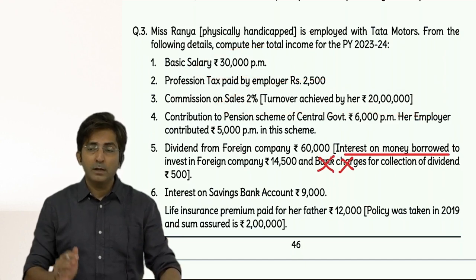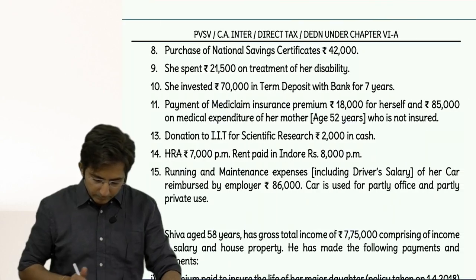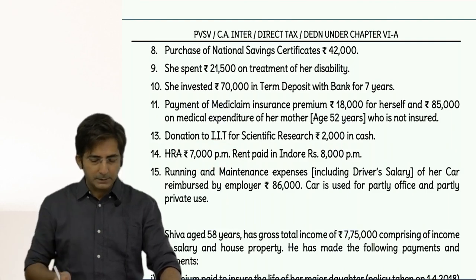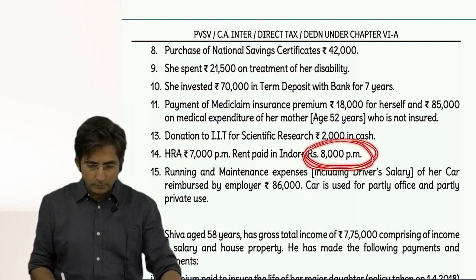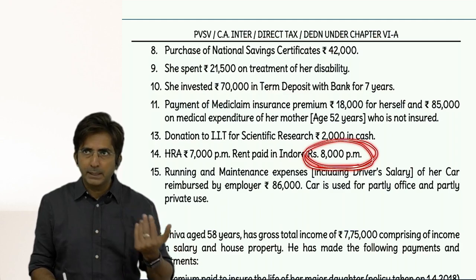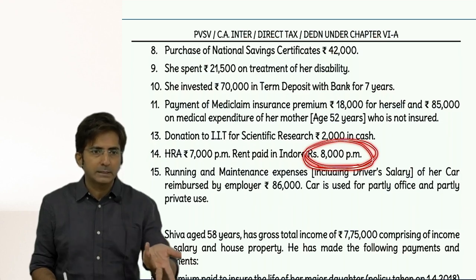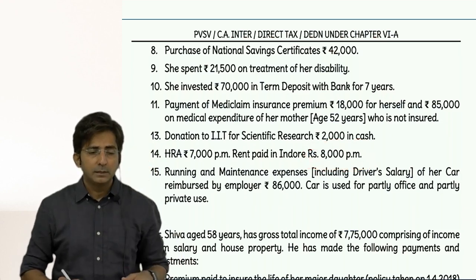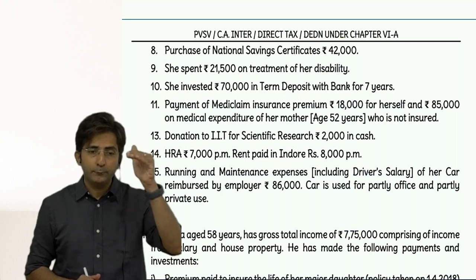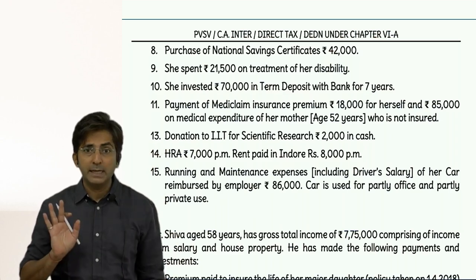So in the HRA formula, the first amount is 1,60,000. Actual amount received, 84,000. Rent paid minus 10%: rent paid is 96,000, minus 10% of salary, which comes to 40,000. So 96 minus 40, 56,000. And out of the three, which is less? 56,000. So in HRA, inner column 84 less 56, outer column 28,000. 28,000 HRA taxable.